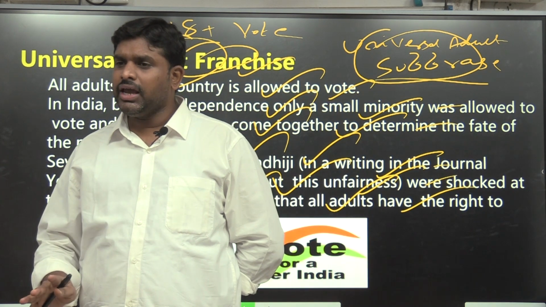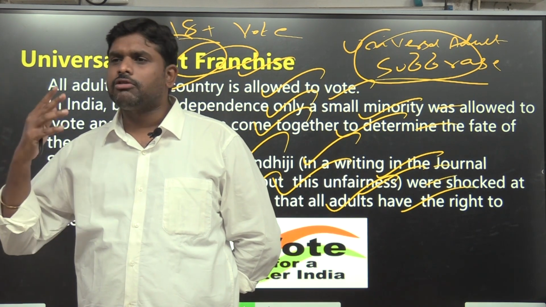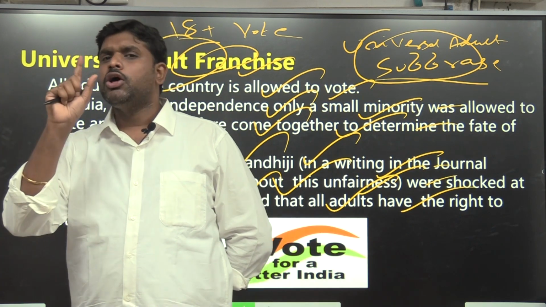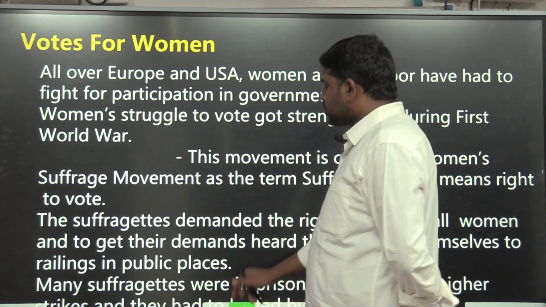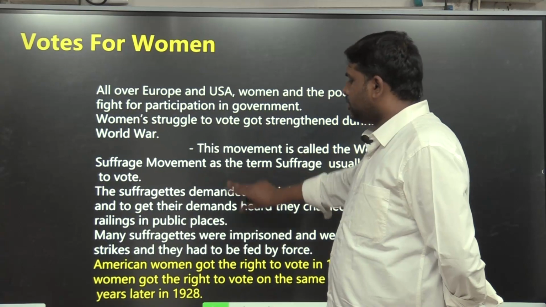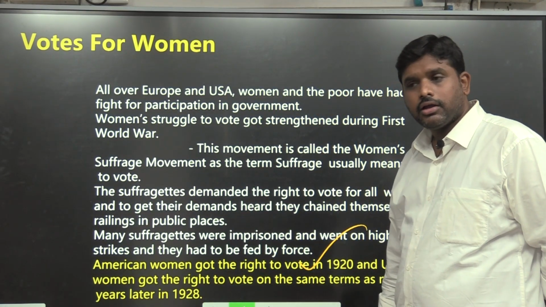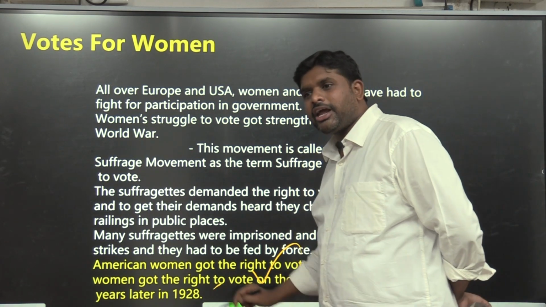To vote, what is the necessity? 18 years. Whatever may be the caste, the religion, the place of birth, the gender, irrespective of all this, only one condition: you should be an adult. Votes for women. See here, American women got the right to vote in 1920. UK women got the right to vote on the same terms as men some years later, in 1928.